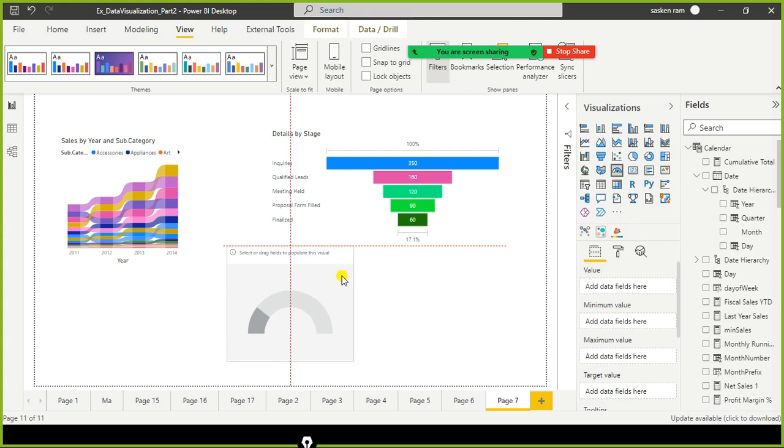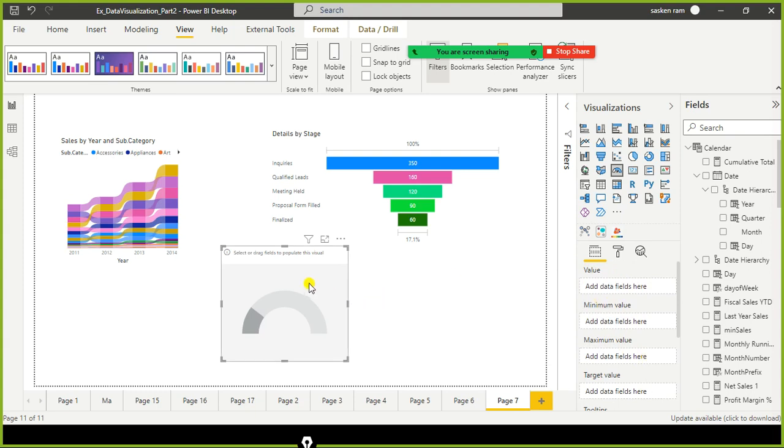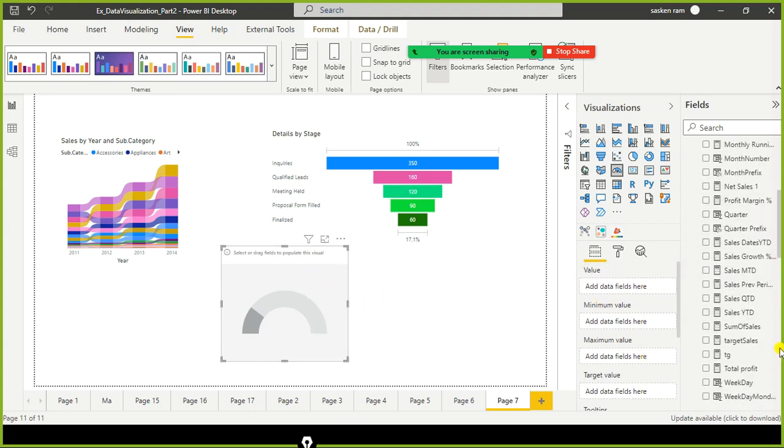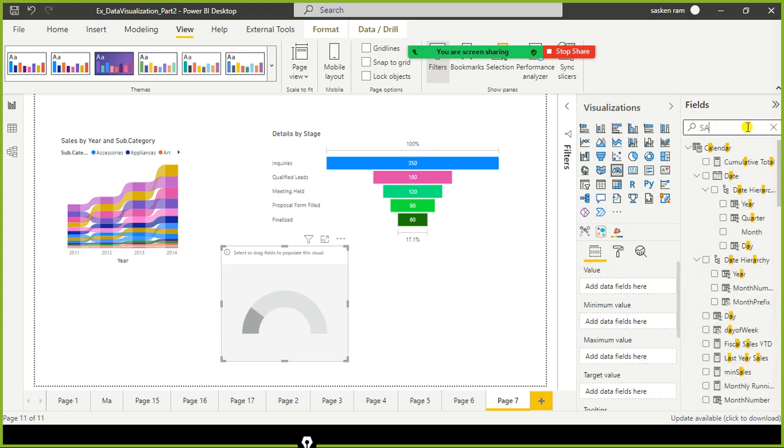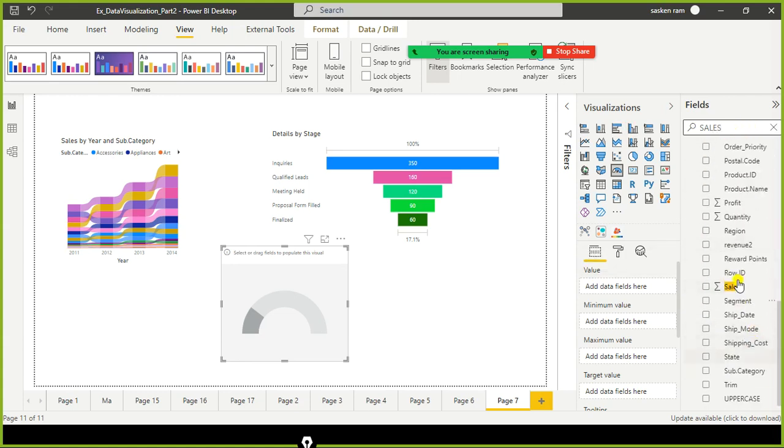What is a gauge chart? The gauge chart shows the minimum, here, and this is the maximum. You'll have to specify the maximum value, the minimum value, and the current value. We can use it here. Here we have 4 and 5 fields, excluding tooltips we have 4 fields. So what I do is I just use the same sales value here. Instead of searching for it, better let me use this feature, sales.